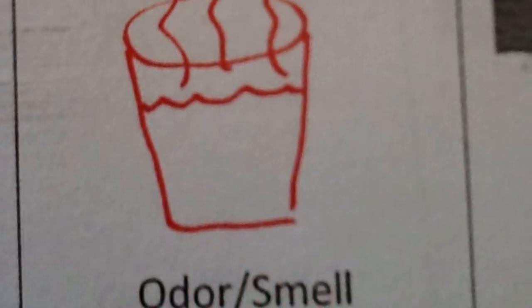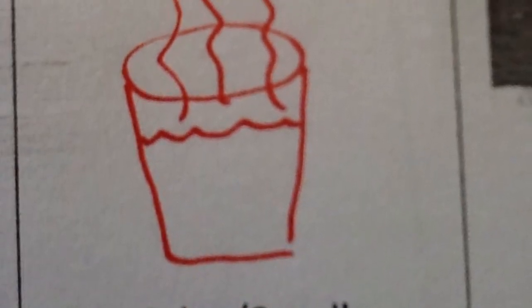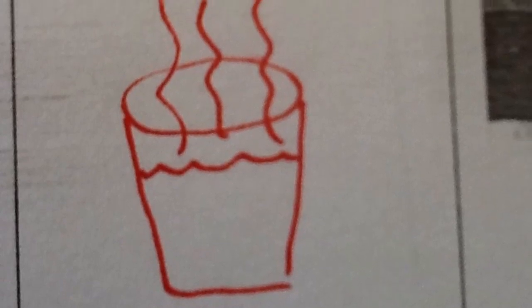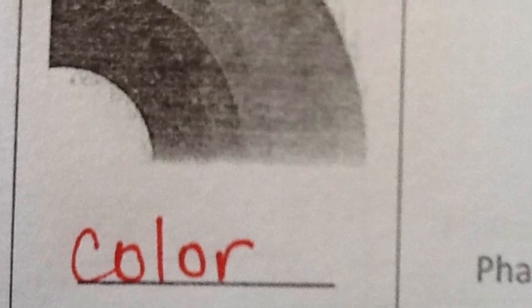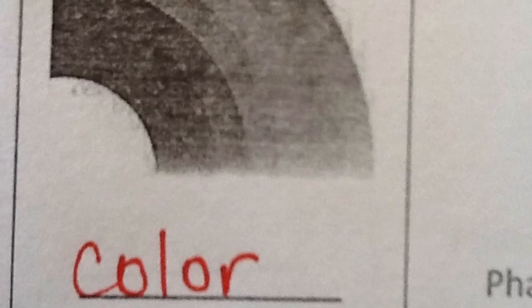The next property is odor or smell. Remember to waft. Color is also a physical property. You may also describe the luster of an object, meaning whether it is shiny or dull.